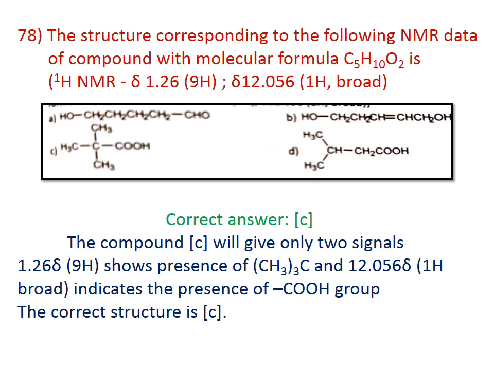The compound will give only 2 signals. 1.26 delta 9H shows the presence of three CH3 groups, and 12.056 delta 1H indicates the presence of COOH. The correct answer for this question is C, and you can also find out the double bond equivalent. The double bond equivalent is equal to 1: C double bond O, OH is equal to 1.